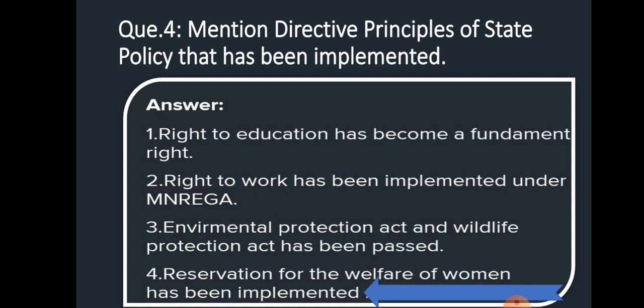If anybody cuts the trees or hunts and tries to destroy the wildlife, that should be a punishable act and it is also considered a crime. Fourth point, reservation for the welfare of women has been implemented. These are the 4 directive principles of state policy. Now these have been implemented.